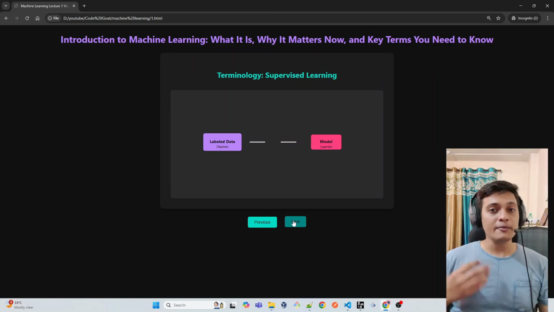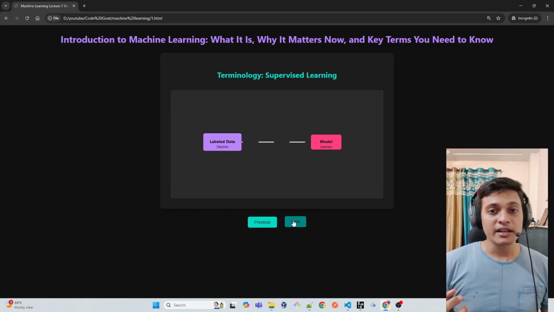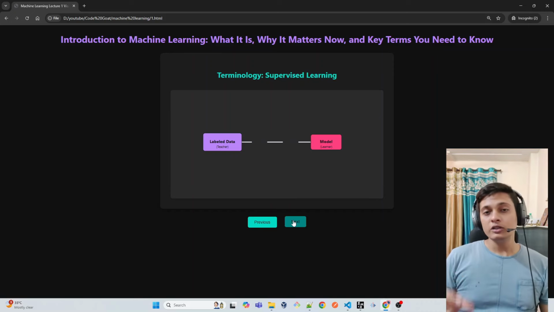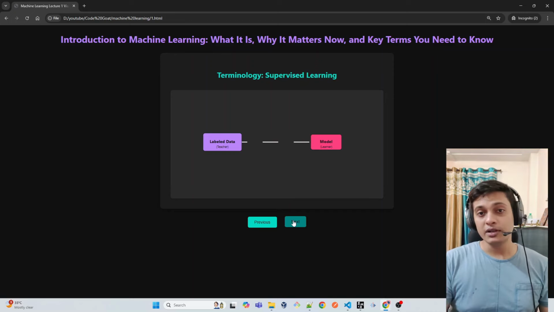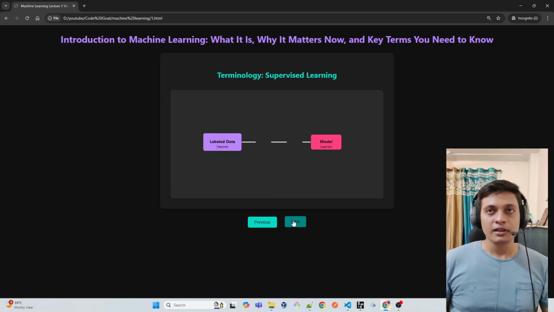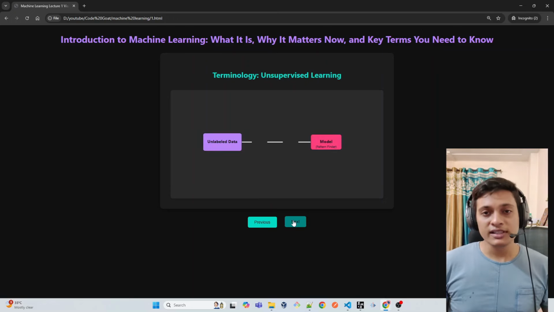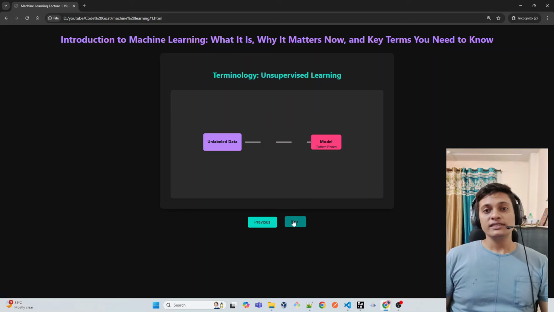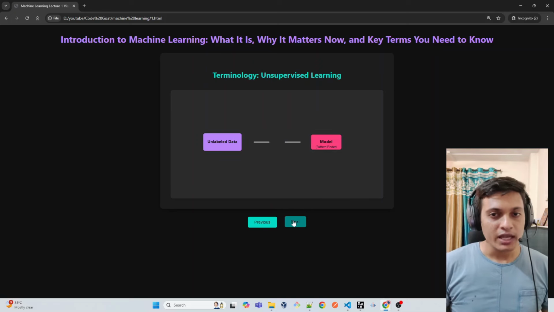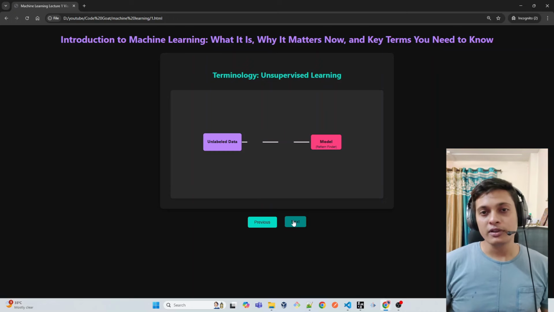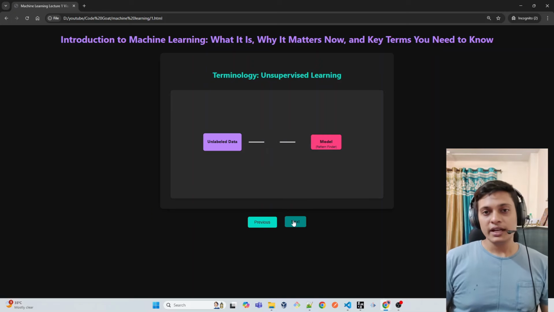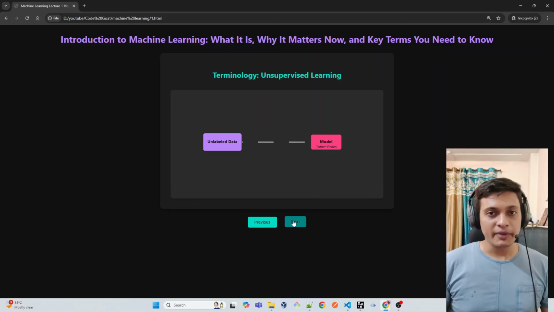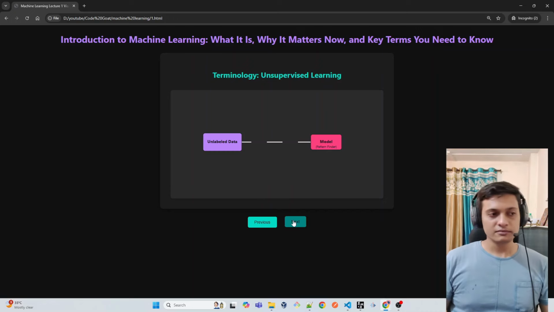So in supervised learning, I am providing you the input, and I will provide you the output. All you have to do is to create a relation between the input and output. So it is called labeled input and labeled output. See, it's very simple. Coming to unsupervised learning. What unsupervised learning is, I'm not going to provide you any output. All I'm going to give you is data and nothing else. When I'm giving you that data, all you have to do is to find the pattern. Let's take an example.